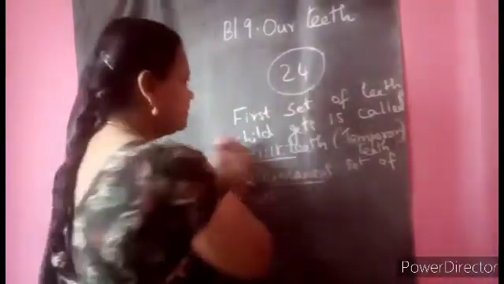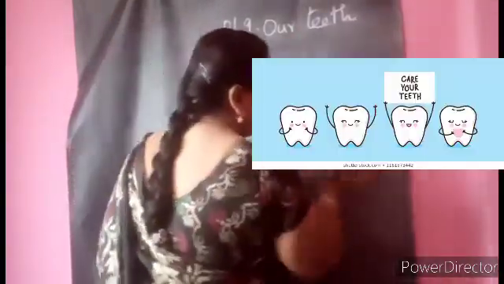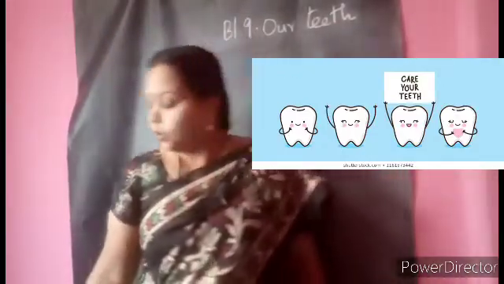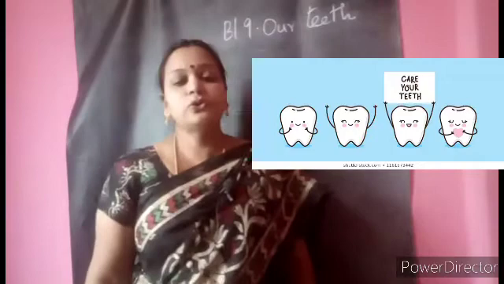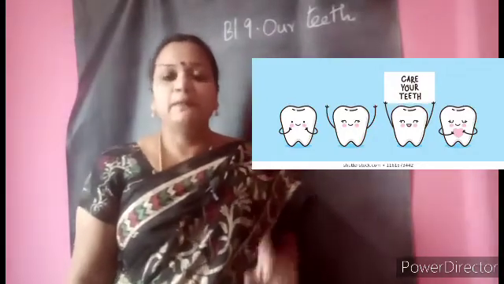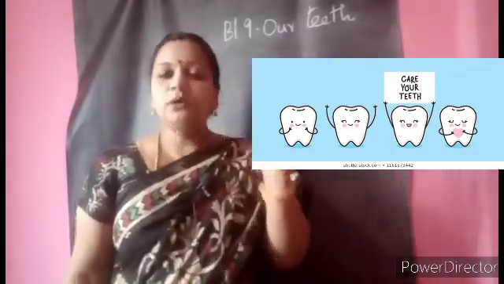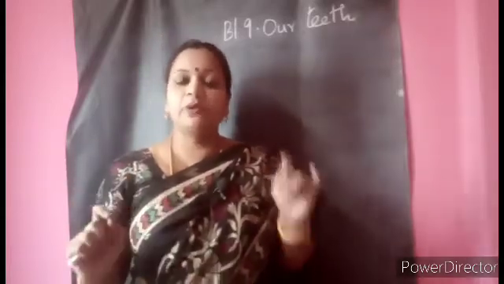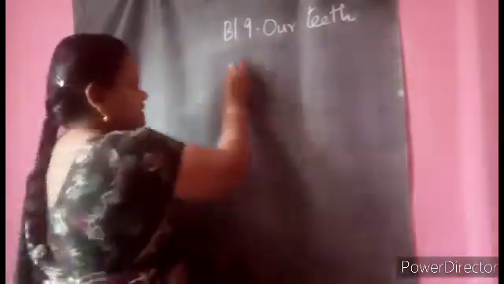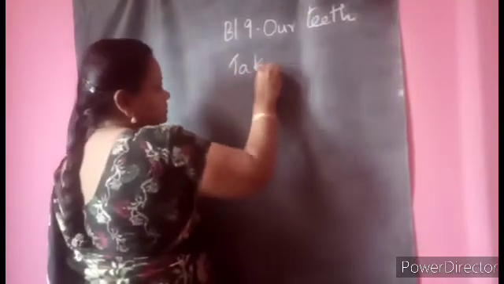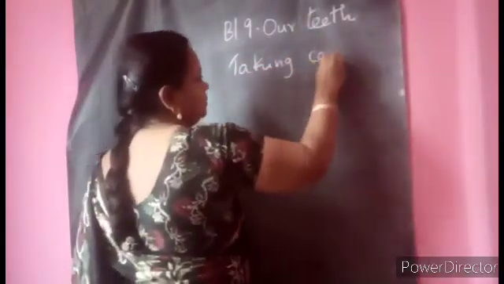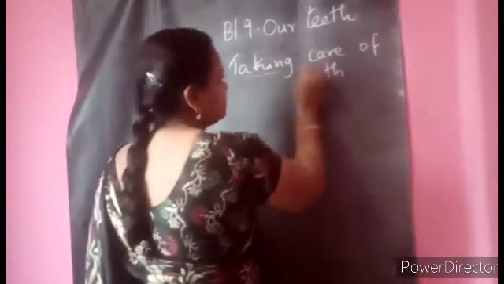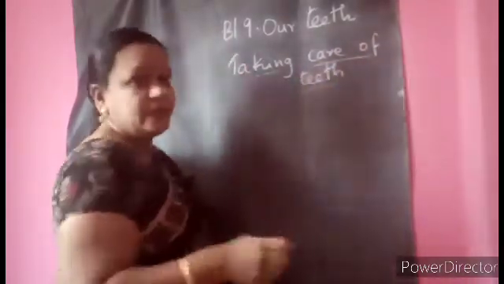Seeing the picture, you observe the picture, you will understand why the adults at home are insisting that you maintain good eating habits, and also that you keep brushing the teeth properly. So next part is taking care of teeth.